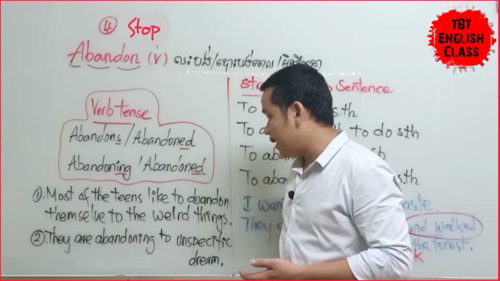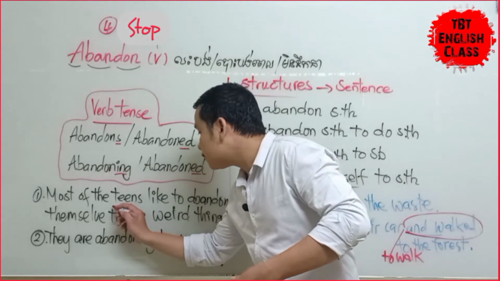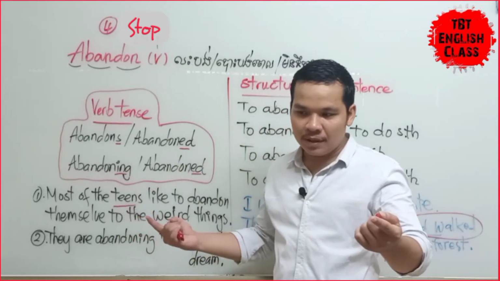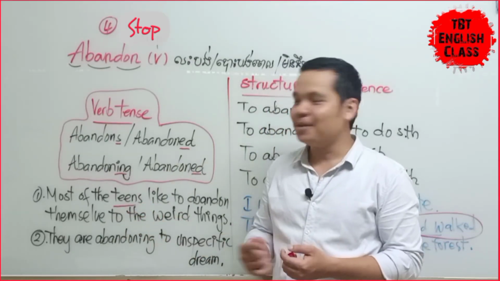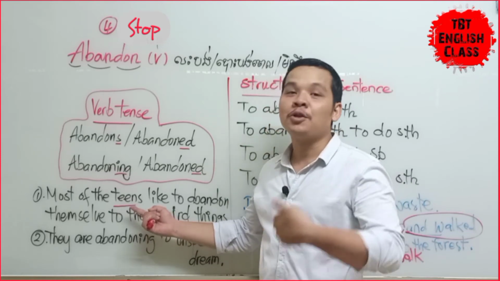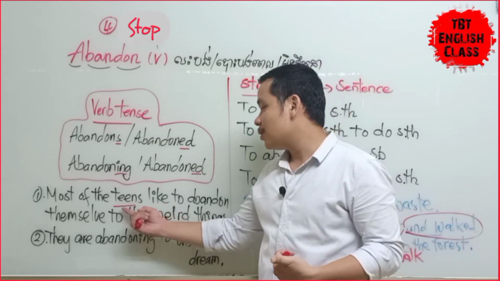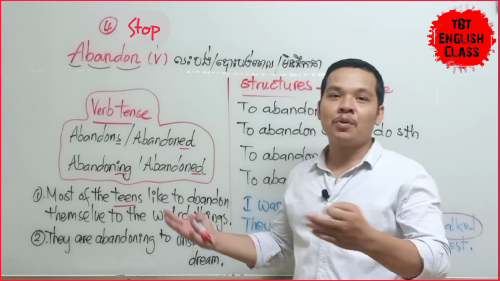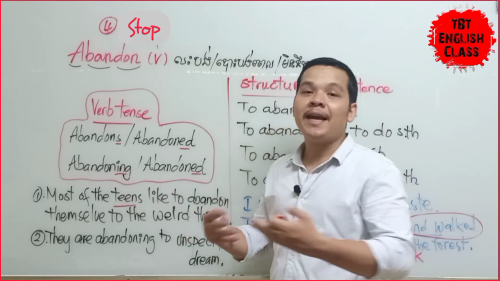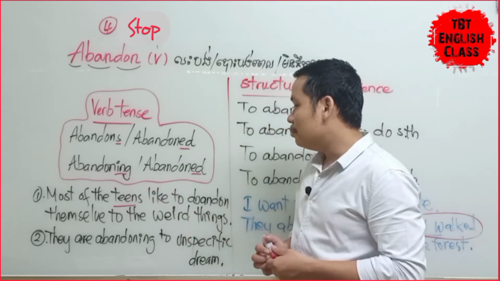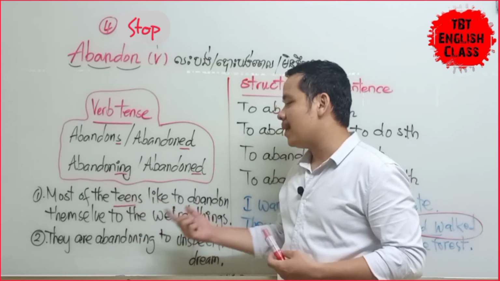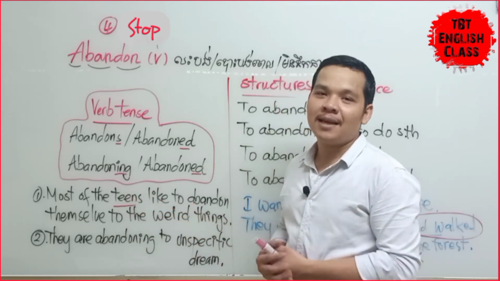So how do we say in English? You can see number 1. Yes, most of the teens like to abandon themselves to the weird things. You can see the word teens here. Yes, teen. You can see another word, teenagers. Teenagers also talk about that group of people. So teens here, we talk about the people between the age of 13 to 19. So most of the teens like to abandon themselves to the weird things.